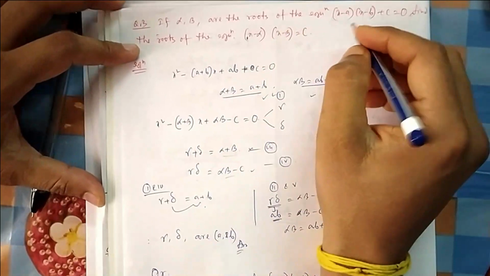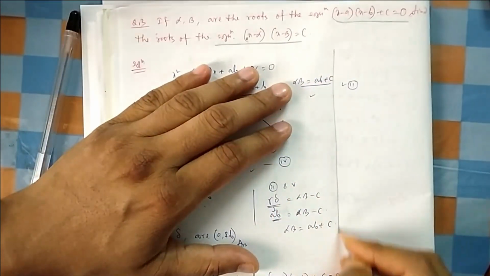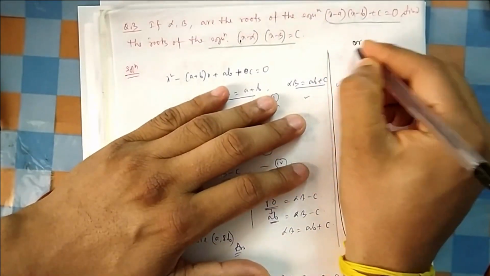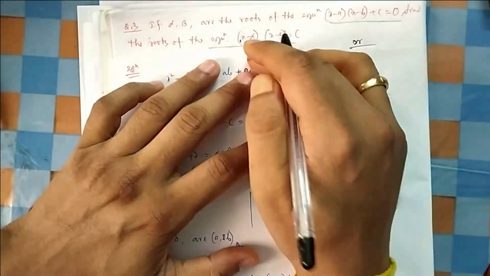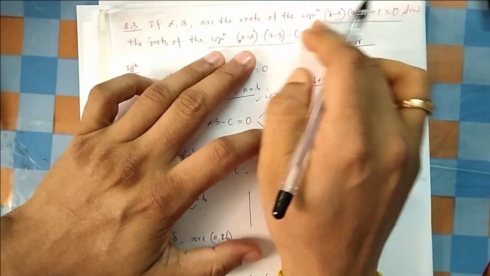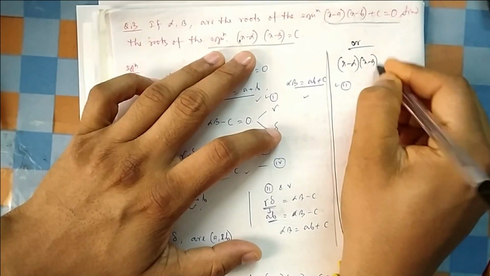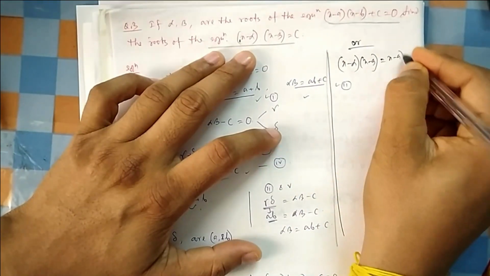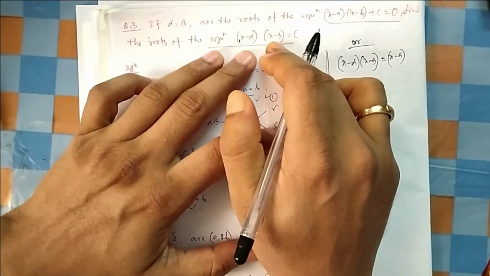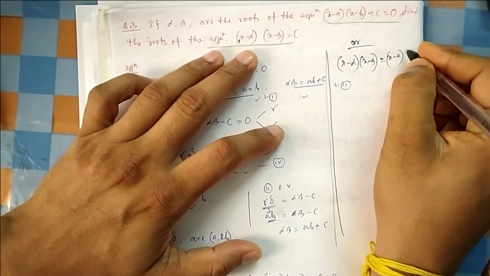Question number 3. If alpha and beta are the roots of this equation, find the roots of this equation. Now again, once you see this, something should strike your mind. So what I am doing here, or how we will approach this one before going to the solution. Don't look at the solution. Because alpha and beta are the roots of this one, you have (x minus alpha)(x minus beta), which should satisfy this equation. Why am I going with this? Because something of (x minus alpha)(x minus beta) is also given in the next line. So we know this theorem: if alpha and beta are roots, then the product of these two should be equal to this equation.